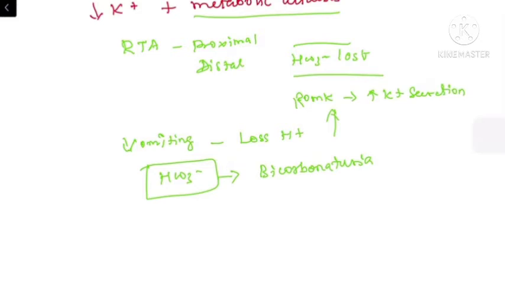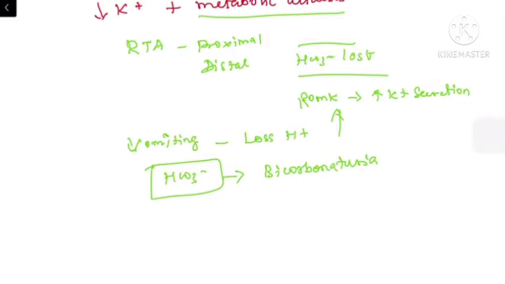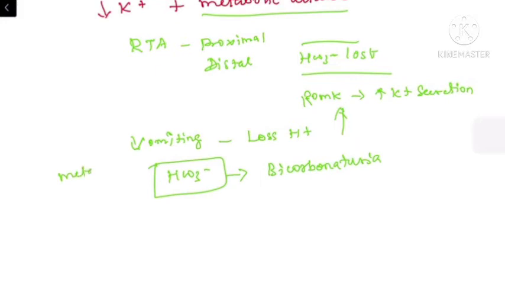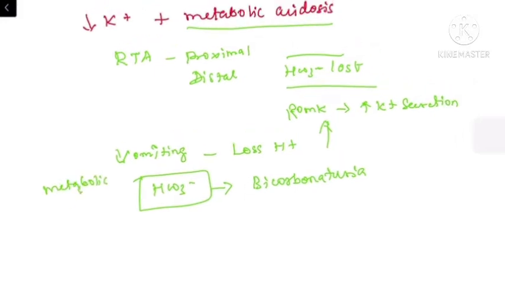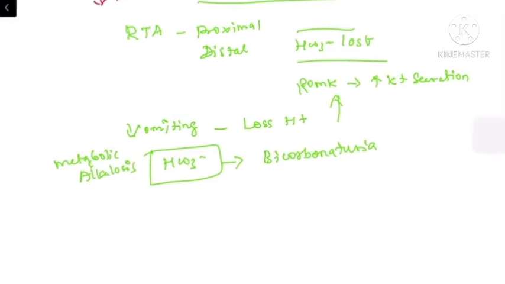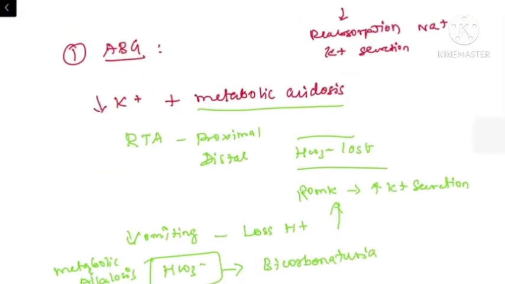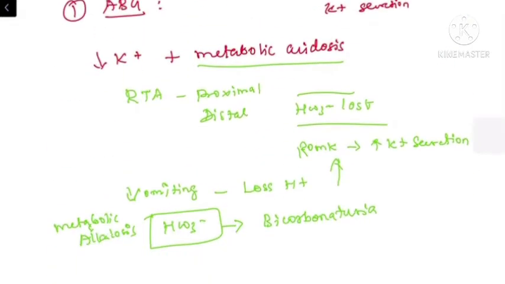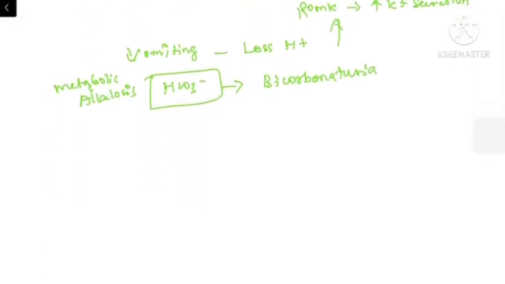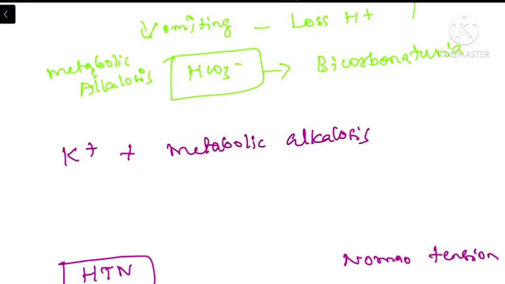So in patients with RTA, there will be metabolic acidosis and hypokalemia, and in patients who have vomiting, there will be associated metabolic alkalosis and hypokalemia, but the mechanism behind the hypokalemia is the same in both of these patients. So we have classified the patients with hypokalemia with metabolic acidosis. So far we have discussed the hypokalemic patients associated with metabolic acidosis.